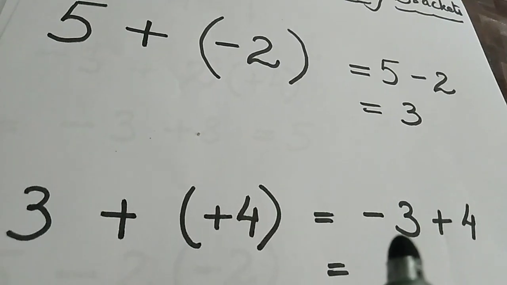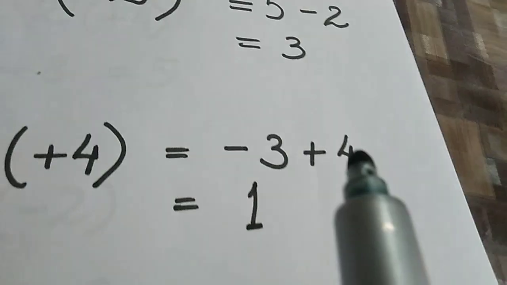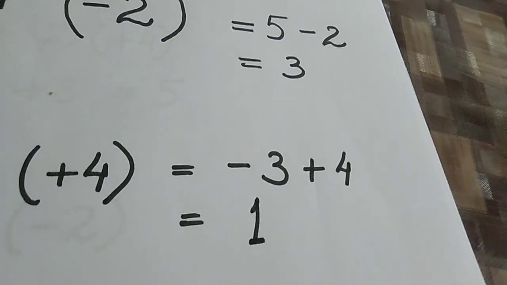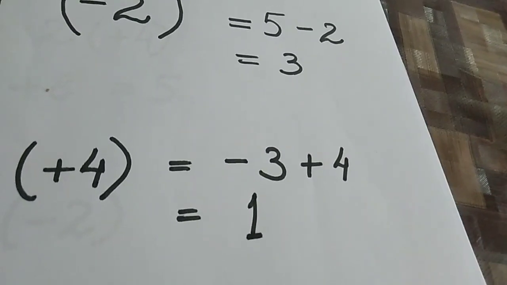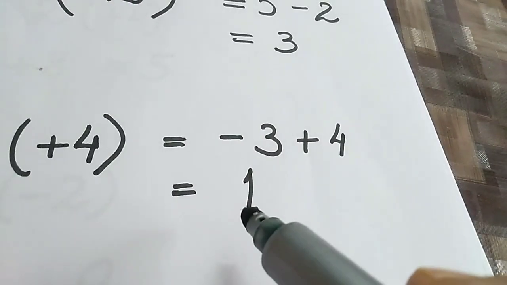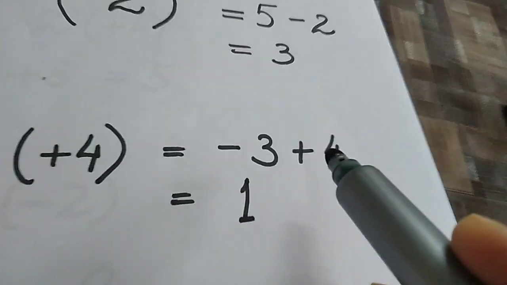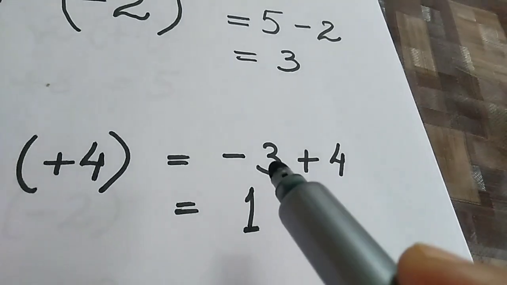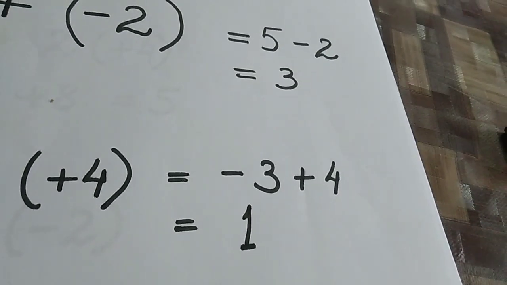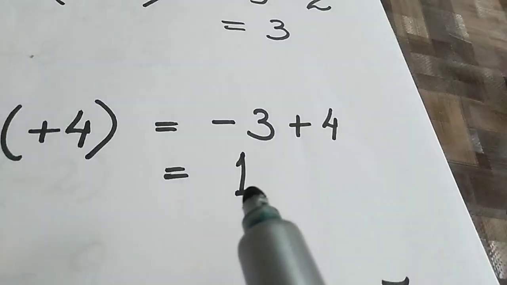So we just write it as -3 plus 4. Now -3 plus 4. Now you have been using lifts, children, elevators and lifts. Yes, when we go from the ground floor, we go to the -3rd floor. Yes, -3, and then you go 4 steps above, 4 floors above. Where will you reach? Yes, it will be +1. You'll reach on the 1st floor. So minus and plus, you have already studied. When there is 1 plus and 1 minus, what do we do? We subtract, and the sign of the greater number, +1, comes here. Clear? -3, you go 3 down, and then from there you go 4 steps up. Where will you land? You land on +1.